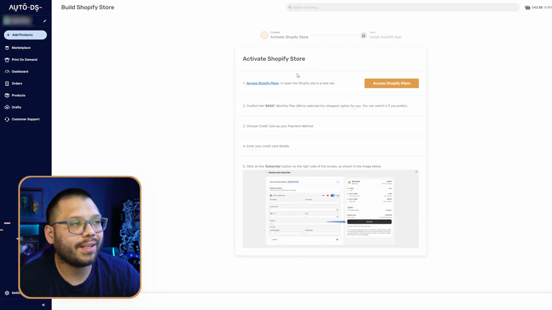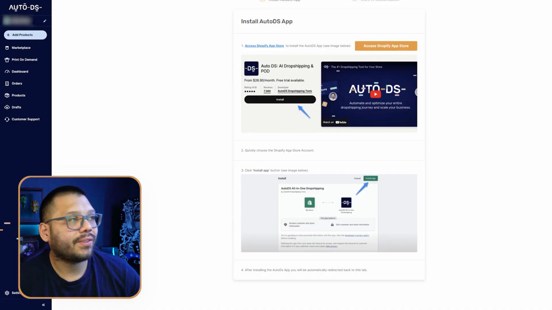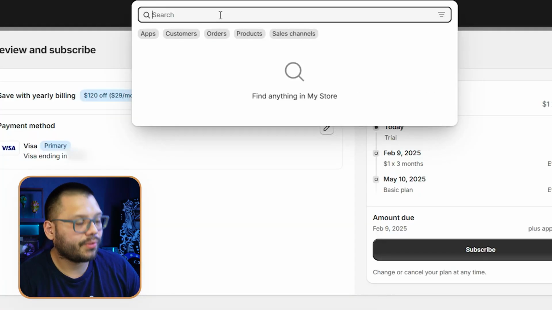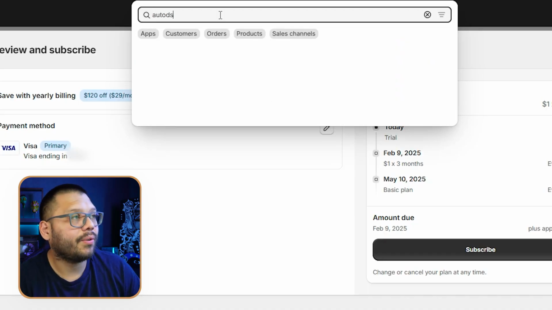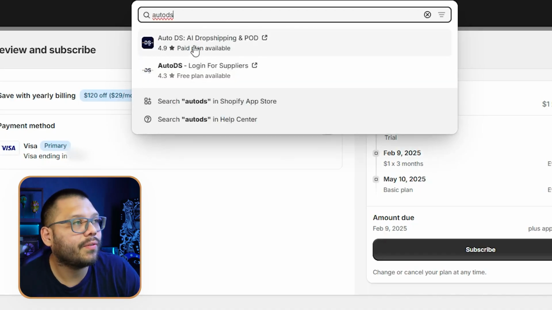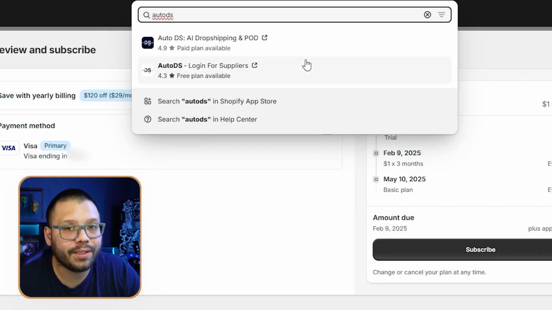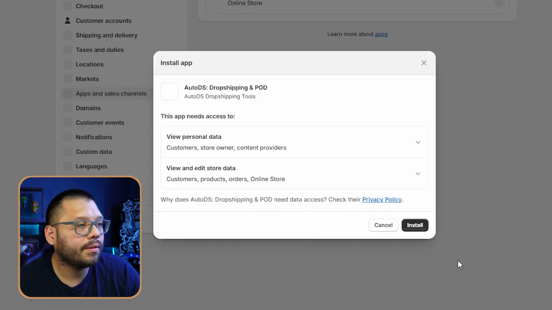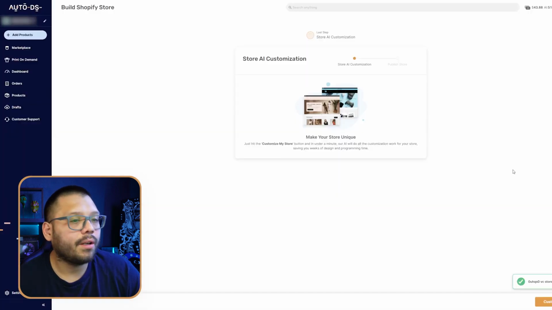Now it's going to tell us to go ahead and activate our store and do all this stuff. We already did it, so we can go ahead and continue. Now we're going to need to install the AutoDS app. So let's go ahead and do that really fast. So what we're doing is we're simply just going to go ahead and look up AutoDS up here in the search bar. And we're going to look for the very first one, AutoDS, AI dropshipping and POD, or print on demand. Then on this page, we're simply going to go ahead and install it. Go ahead and install one more time. All right, so we're good on that part.